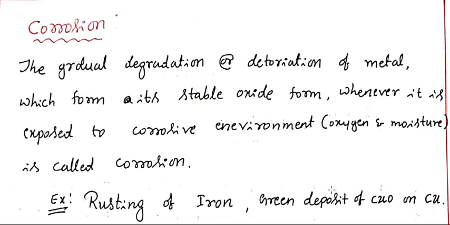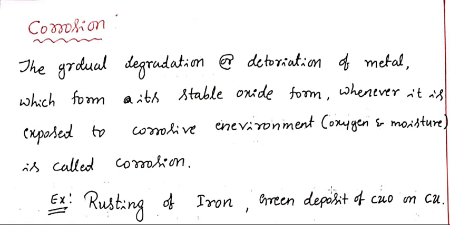Aluminium oxide or bauxite is stable, but the separated aluminium metal is unstable. To attain stability, this unstable aluminium also reacts with oxygen and moisture to form Al2O3 again. This is also the same process. So this natural process is called corrosion.